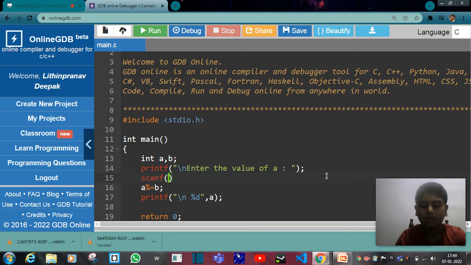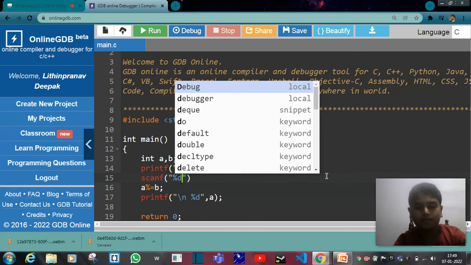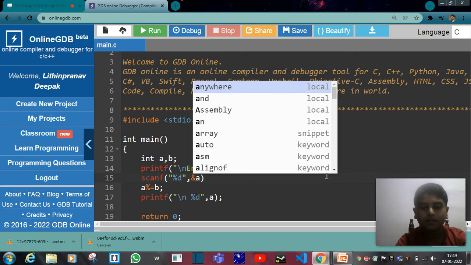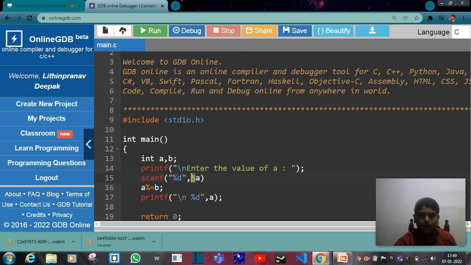Okay, now I'm going to do percentage d, comma, and this ampersand symbol and the name. Note, we'll discuss arrays in a later video; with arrays you should not put the ampersand symbol.